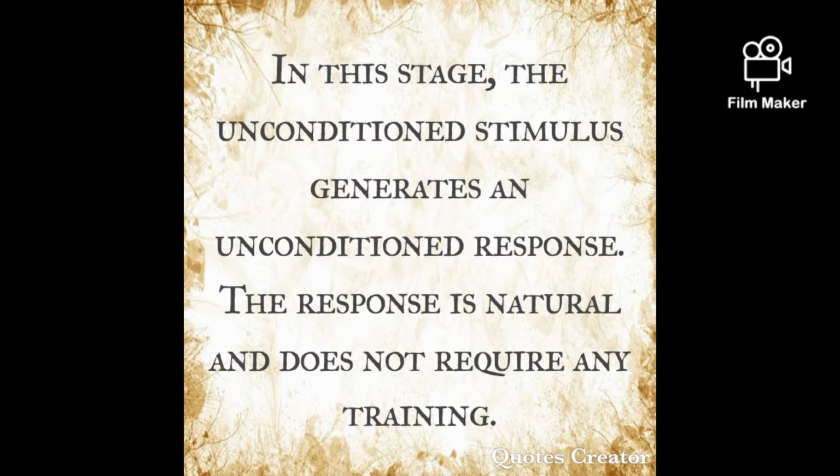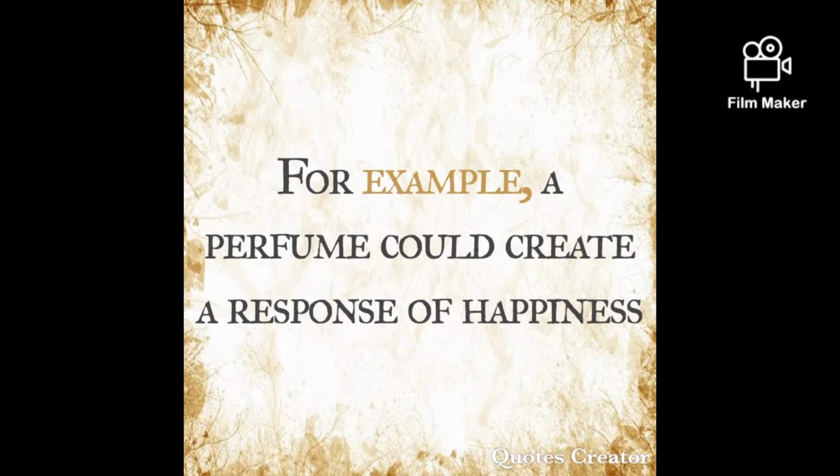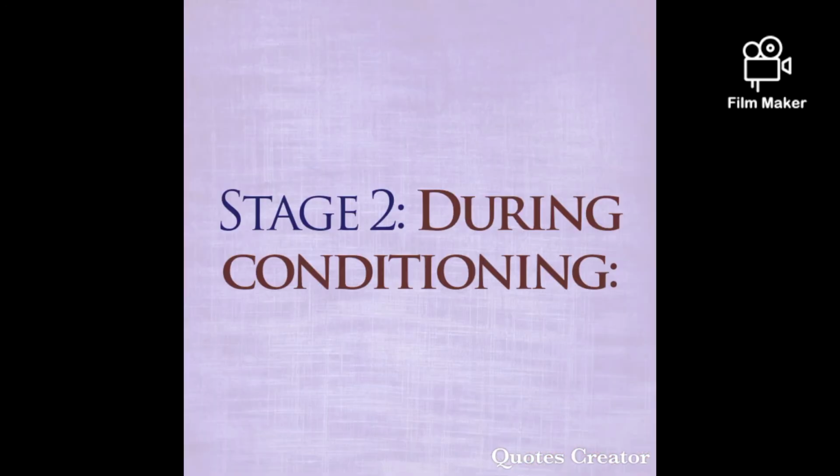In this stage, the unconditioned stimulus generates an unconditioned response, which is UR in short form. The response is natural and does not require any kind of training. This is stage 1, before conditioning. So, for example, for you, a perfume could create a response of happiness. So let's go towards stage 2, during conditioning.